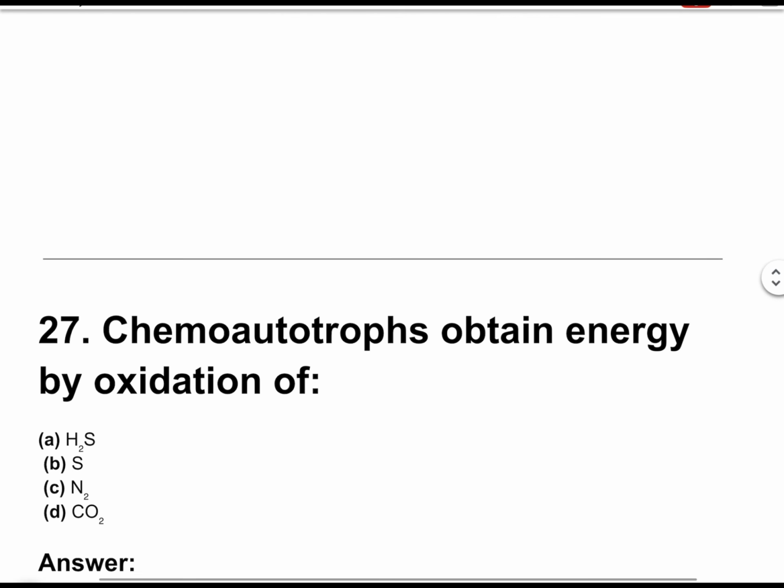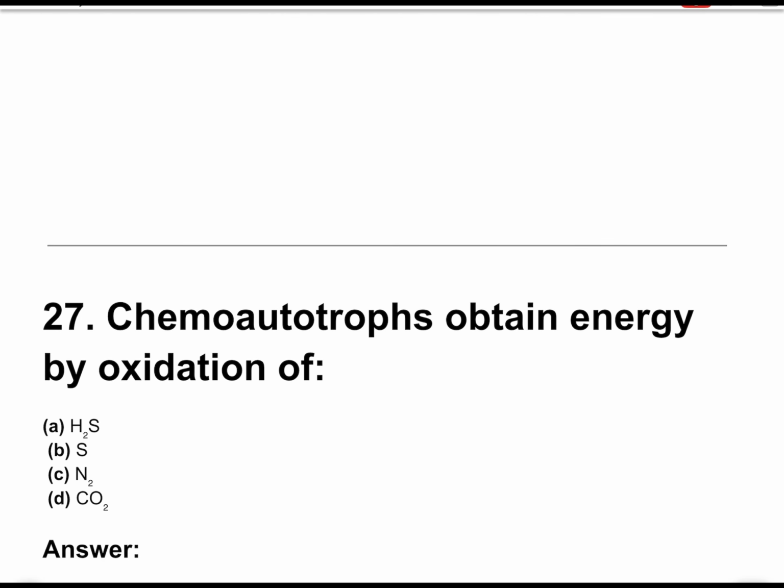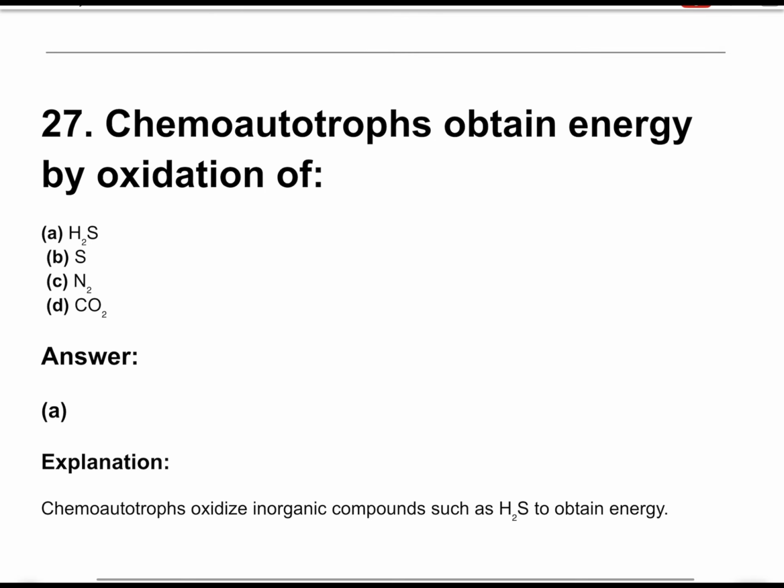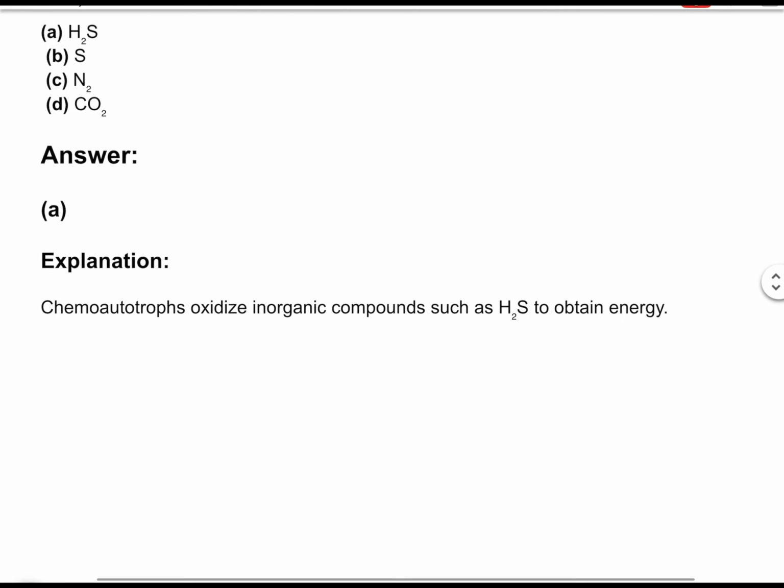Question number 27. Chemoautotrophs obtain energy by oxidation of. The correct answer is option A. H2S. Chemoautotrophs oxidize inorganic compounds such as H2S to obtain energy.